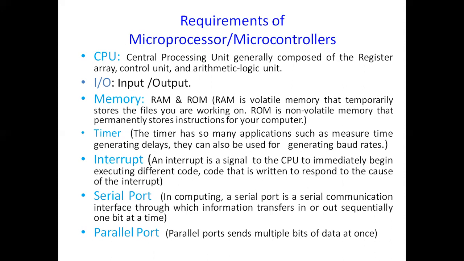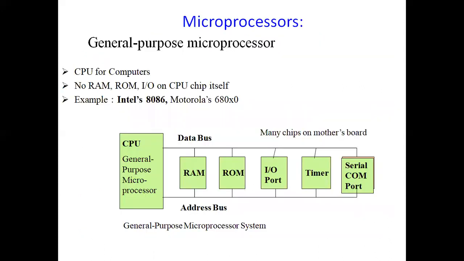So now, when you move to the block diagram of a microprocessor, how does it look? If you clearly look here, it consists of a CPU, and I told you that your CPU consists of three sections: the ALU, the register array, and the control unit. Followed by this, your microprocessor should have a memory where you can store your instructions and the data.